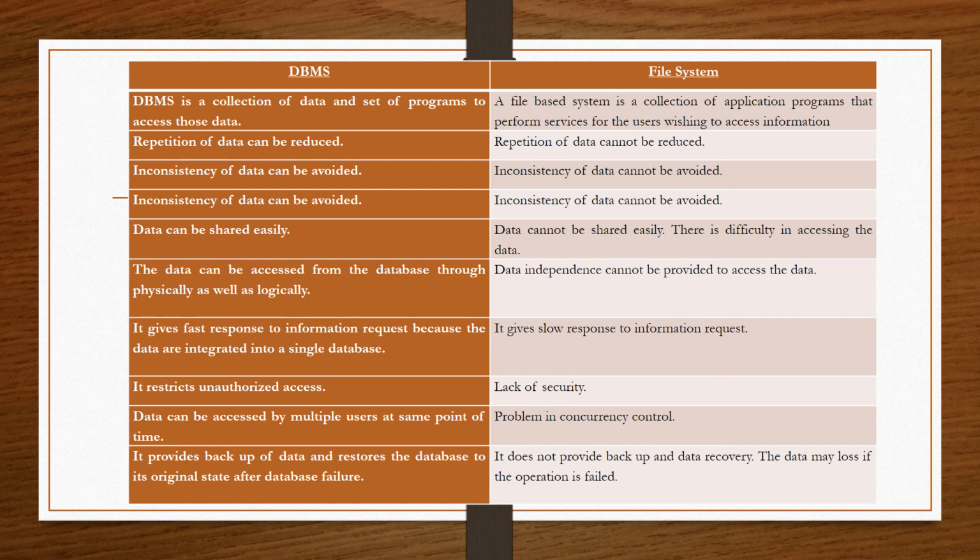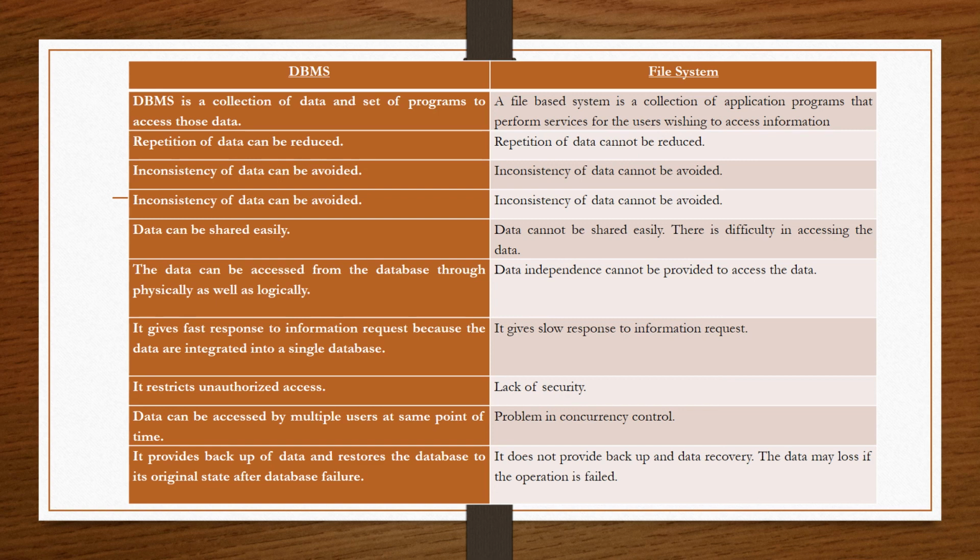In DBMS, data can be accessed by multiple users at the same point of time. That is, it provides data concurrency and concurrent transactions can be executed at the same time. But in file system, there is a problem in concurrency control. The DBMS provides backup of data and restores the data to its original state after database failure, because in DBMS there is a procedure of rollback and we can roll back the transaction from where the failure occurs, and there is a continuous backup of data.